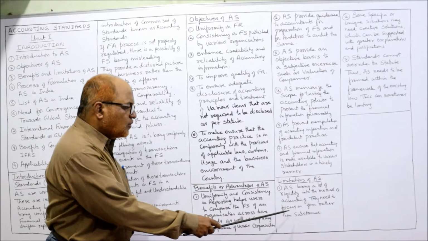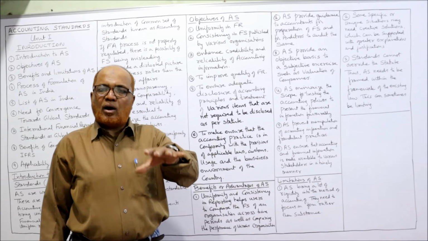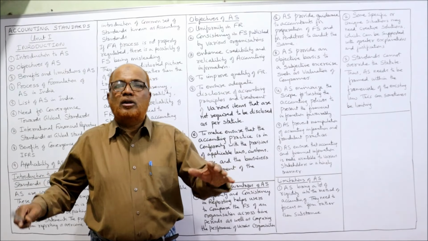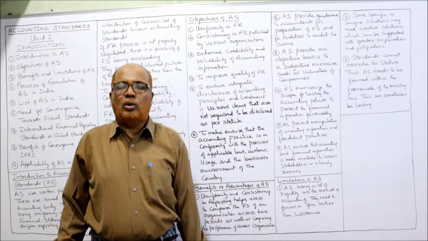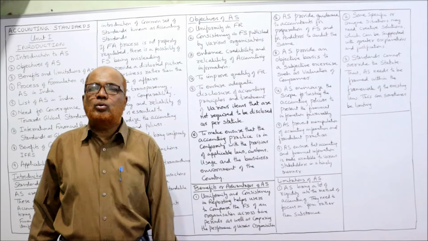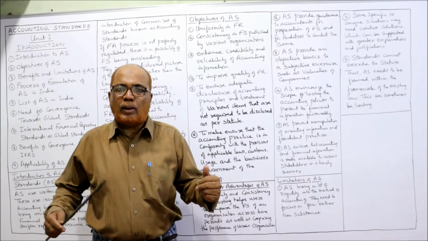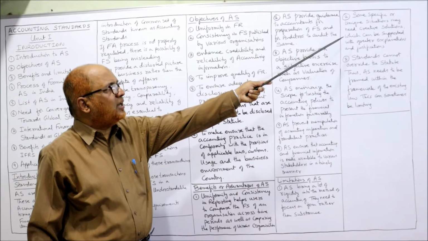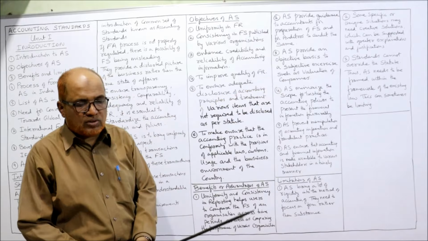Because they need to focus on form rather than substance. One of the limitations is the accounting standard will focus only on the norms, only on the form, not on the substance. What is the logic behind applying this rule? So that will be ignored. Substance will be ignored, only importance will be given to the form. That means the rules will become very rigid, difficult to apply. First limitation. Second limitation is some specific or unique situations may need creative solutions which can be supported with greater explanation and justification.